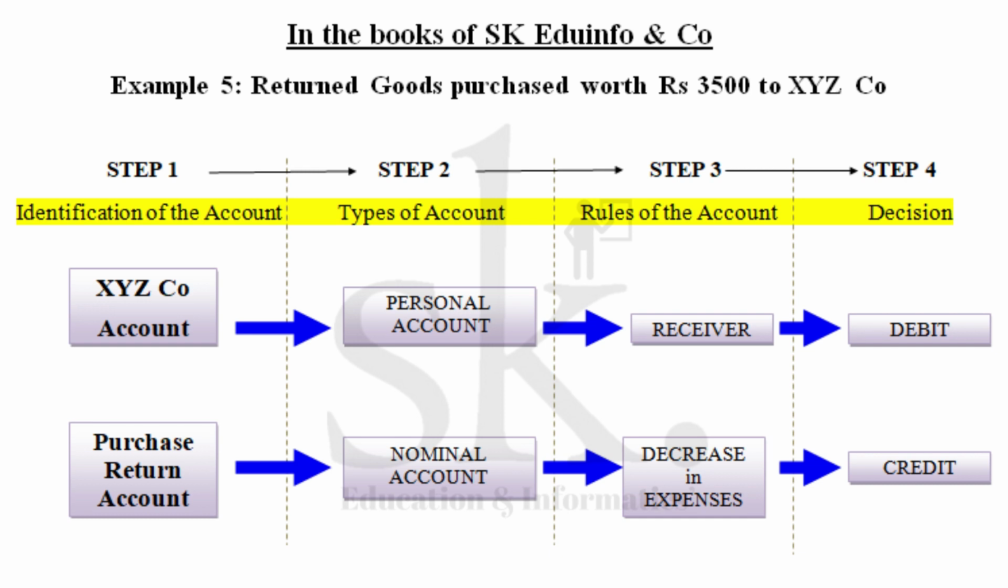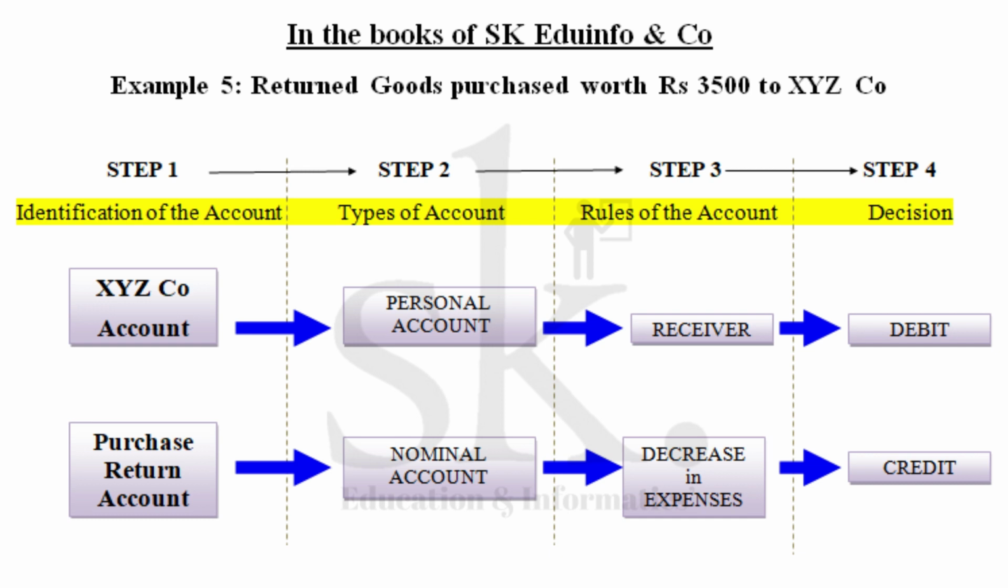so we identify one account as XYZ company and the second account which we identify is the purchase return account. Now purchase return can also be termed as return outward because you have purchased those goods, now you are returning it back. So it can be termed as a return outward. This is another name for the purchase return account. So XYZ company, since you are sending it back to XYZ company, being a personal account, is a receiver, and will be debited.